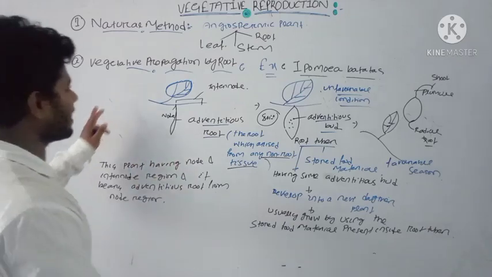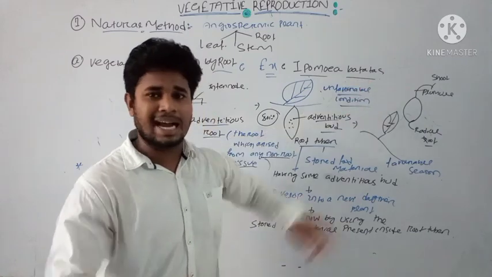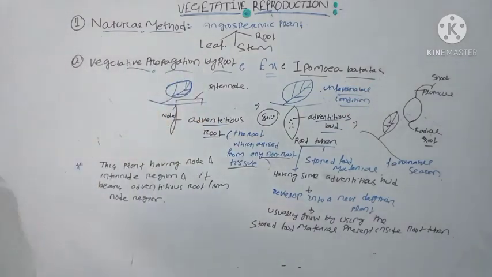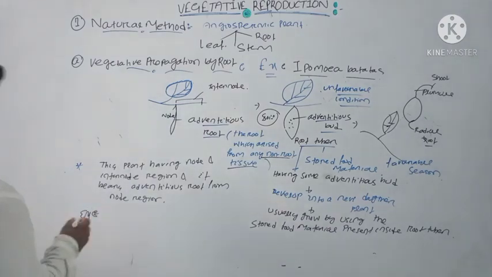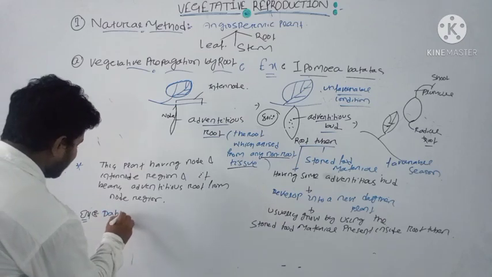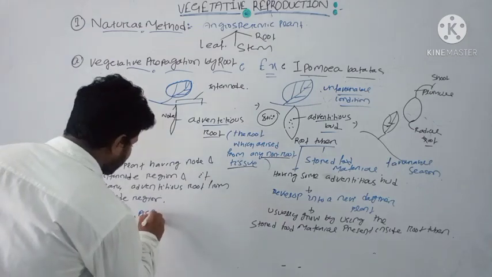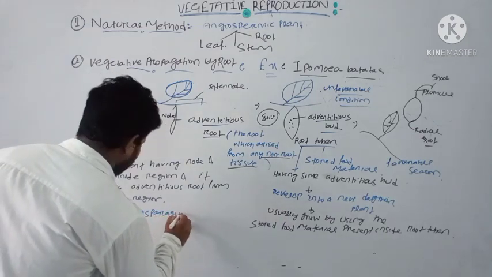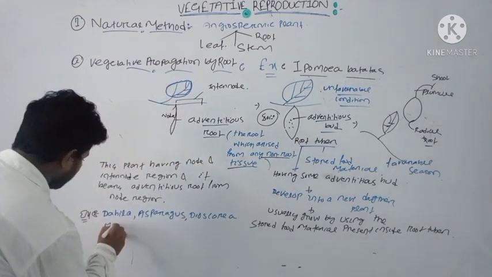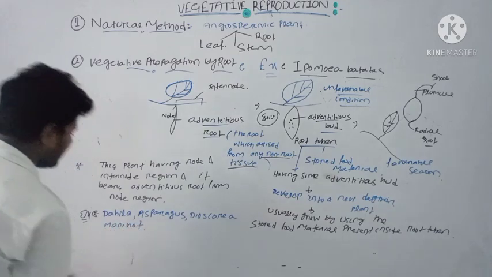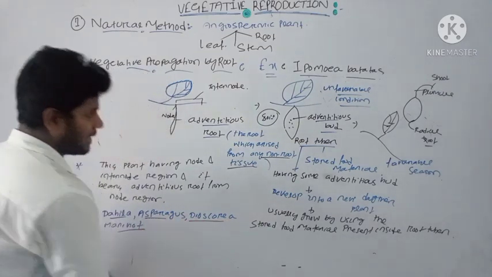Okay, this is the vegetative propagation by root structure. Most of the examples are Ipomea batatas, and other examples are also present. We can write other examples where vegetative propagation occurs by root: Dahlia, D-A-H-L-I-A, then asparagus, then Dioscorea, okay, and Manihot. These are some examples where we find vegetative propagation by root.